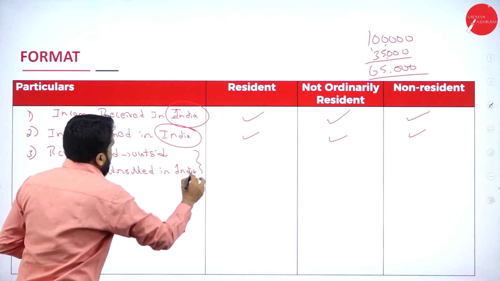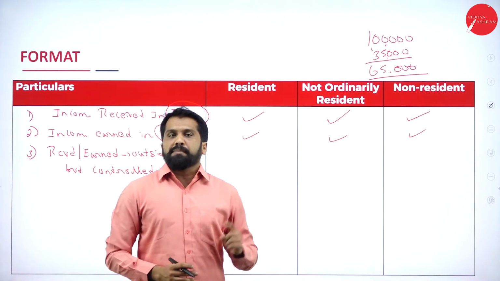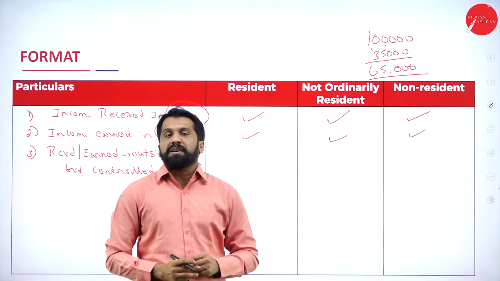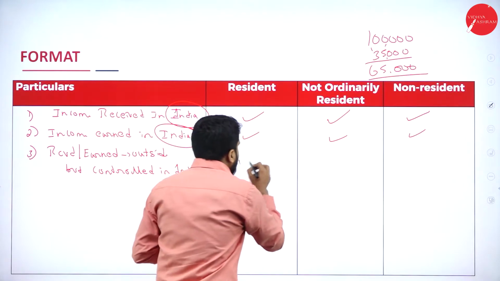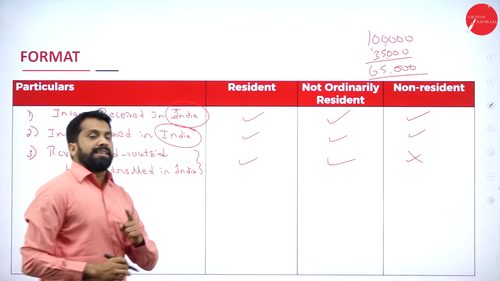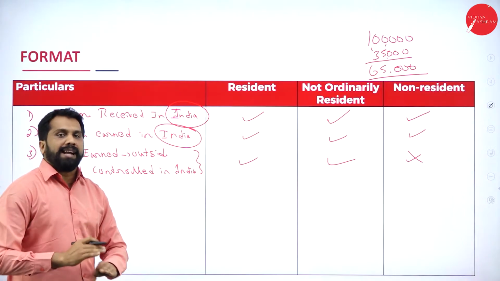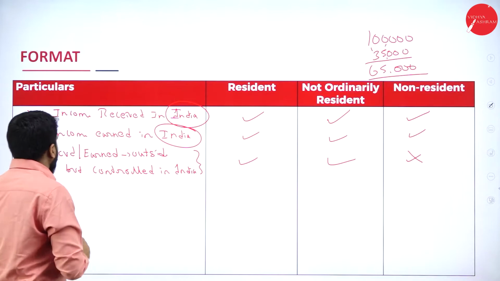Very important. Received also outside, earned also outside. But the complete business is controlled by whom? Indians. In that case, taxable, taxable, non-taxable. The third person is not taxable. Clear? Yes, we'll go for the fourth one.